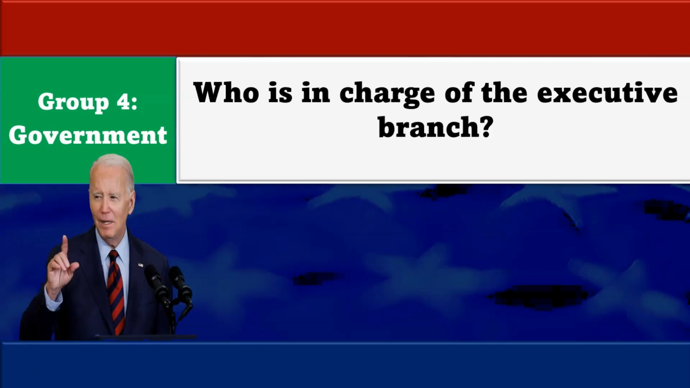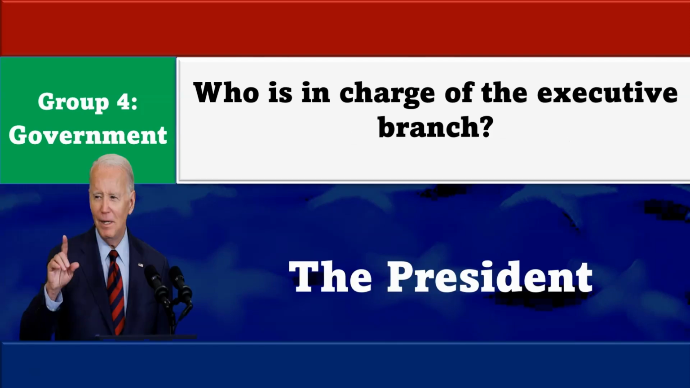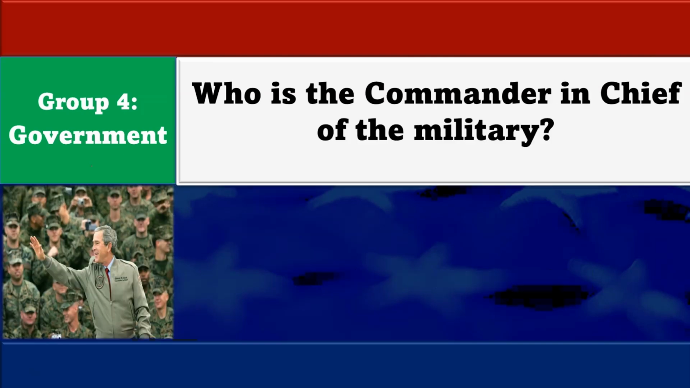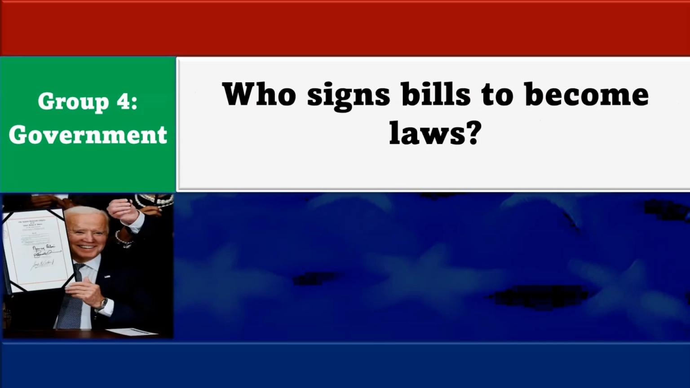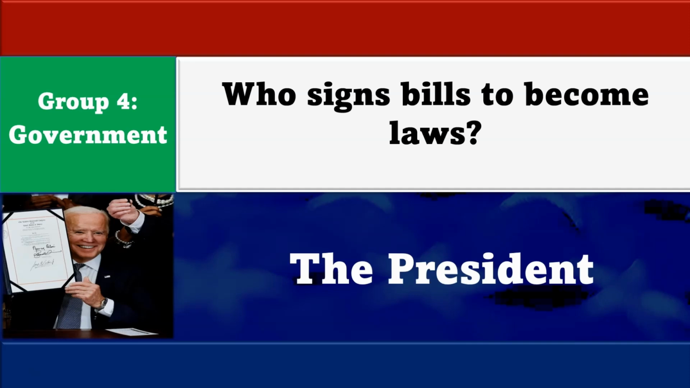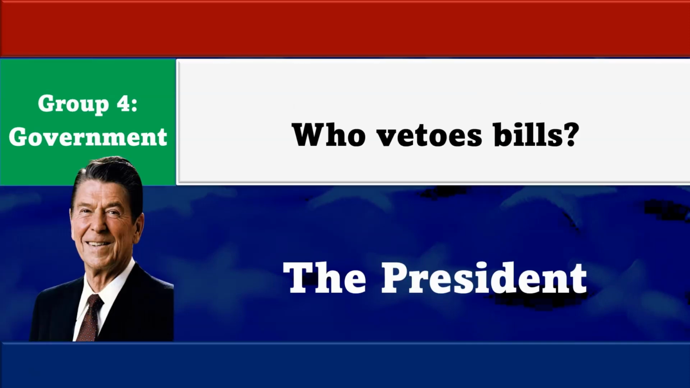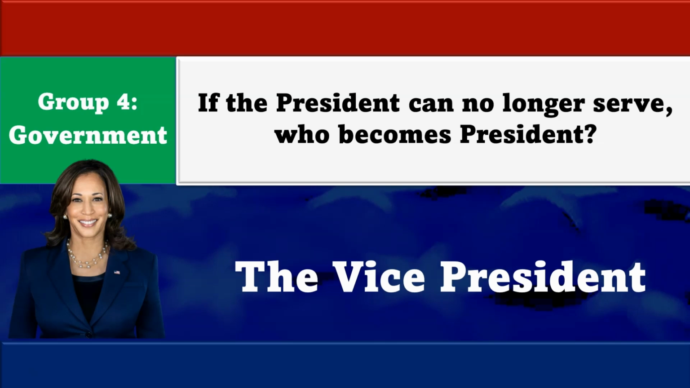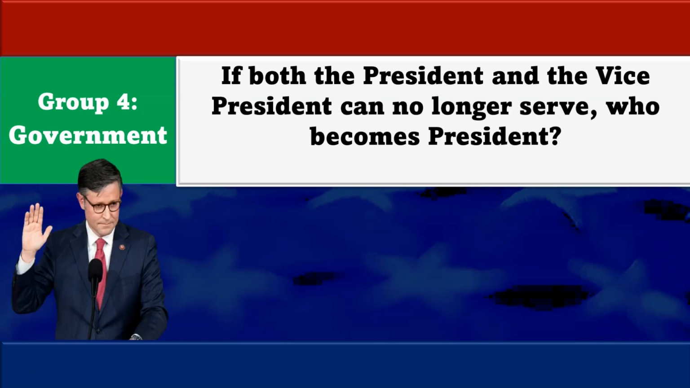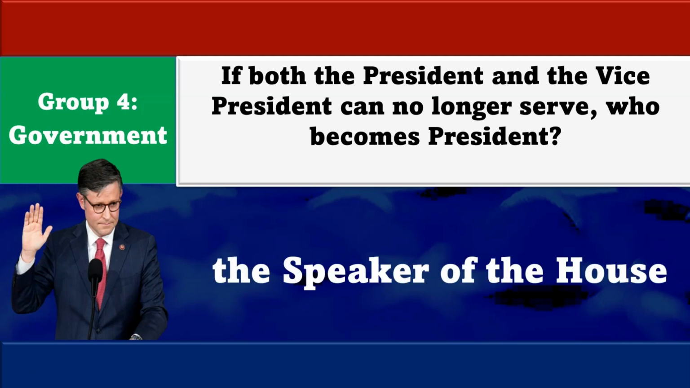The Congress. Who is in charge of the executive branch? The President. Who is the Commander-in-Chief of the military? The President. Who signs bills to become laws? The President. Who vetoes bills? The President. If the President can no longer serve, who becomes President? The Vice President. If the President and the Vice President can no longer serve, who becomes President? The Speaker of the House.